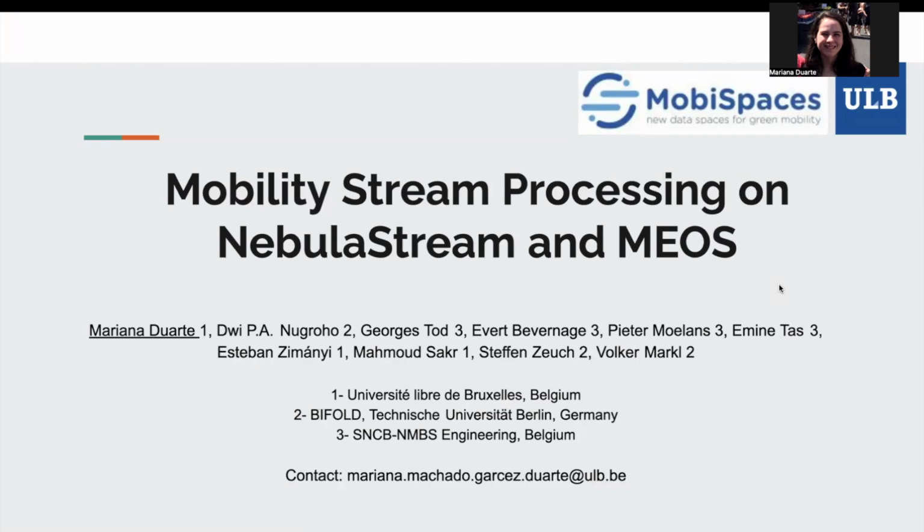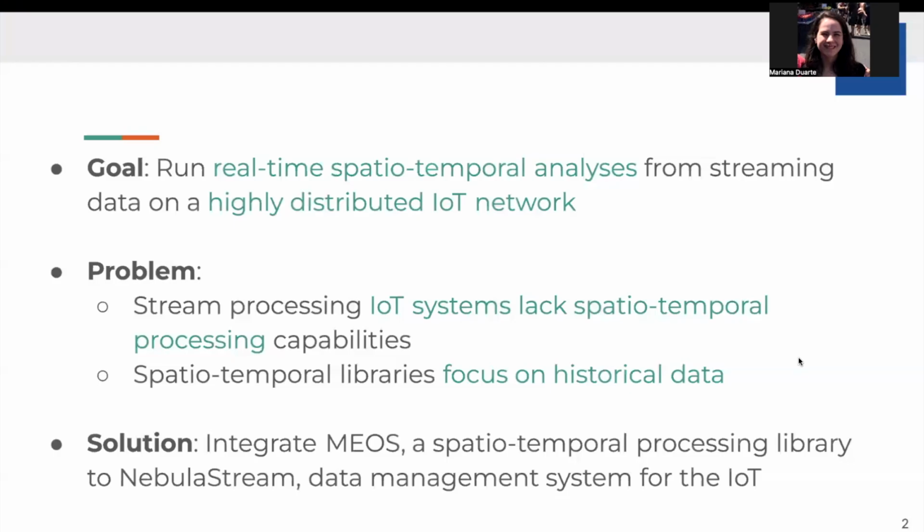My name is Mariana, and welcome to our demo, Mobility Stream Processing on Nebula Stream and MIOS. The goal is to run real-time spatial-temporal analysis from streaming data on a highly distributed IoT network.